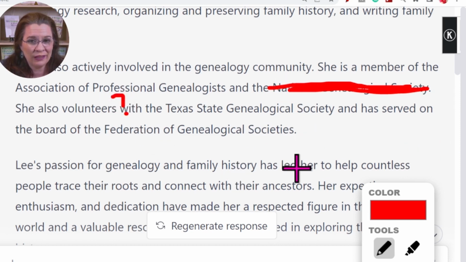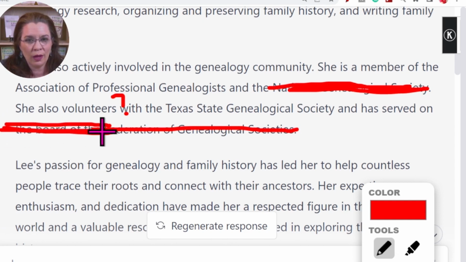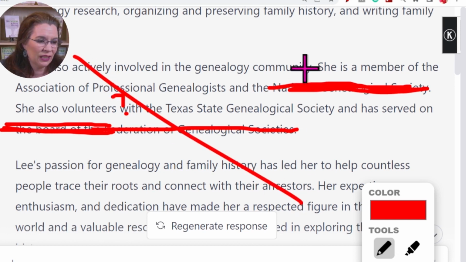I've spoken at their conferences and I helped write some stories for their newsletter, but I wasn't really a volunteer there. And she has served on the board of, I have not served on the board. I don't know whose name is Devin or Noel or Lee that served on the board of directors for FGS. So, yeah. This is a half no.